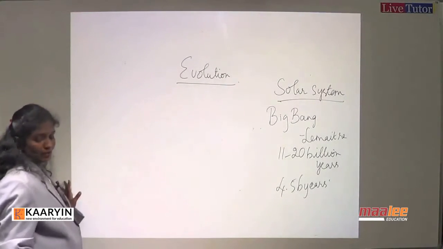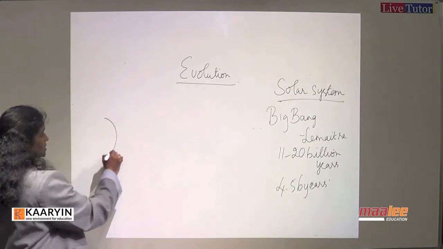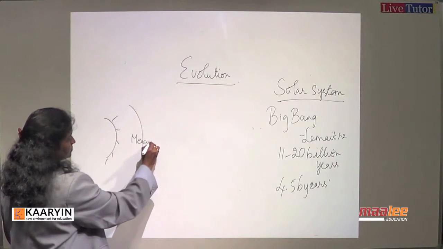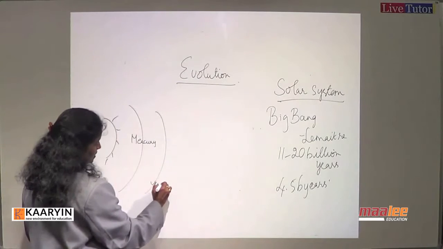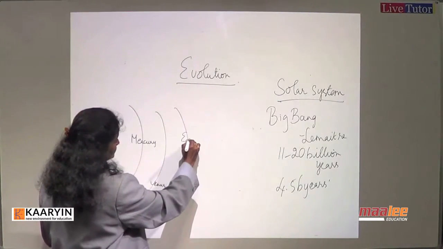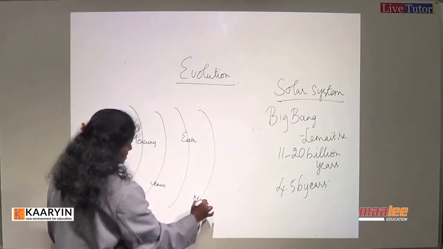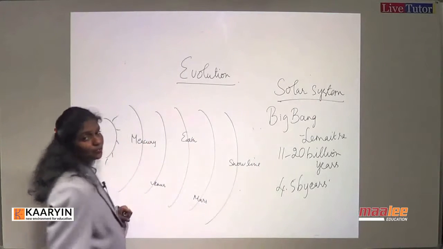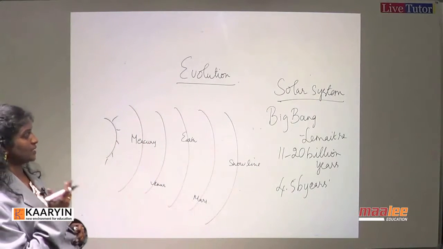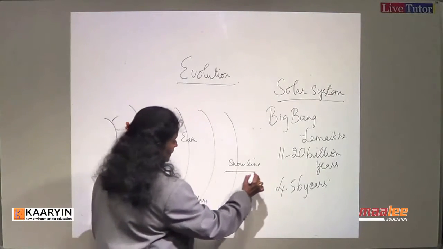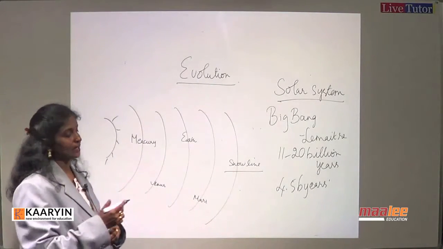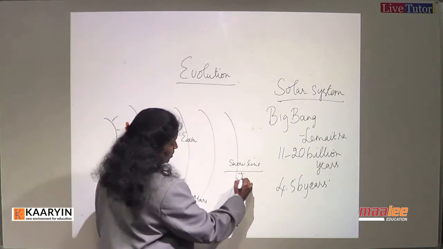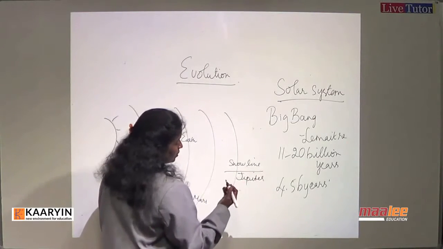Before that, I would give you an understanding of how the solar system is. So the sun, and here we have Mercury, Venus, and our third planet Earth, and the fourth planet Mars, and beyond this we call it the snow line. We cannot expect life and organisms beyond the snow line. Never mind what the planets beyond the snow line are. We cannot expect any life beyond the snow line, that is after Jupiter onwards. The planets cannot sustain life.